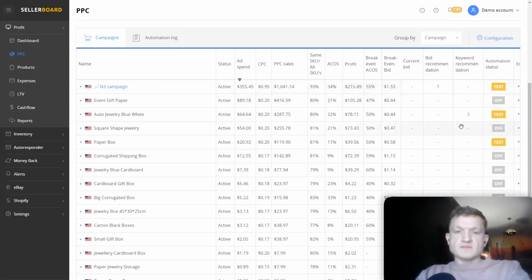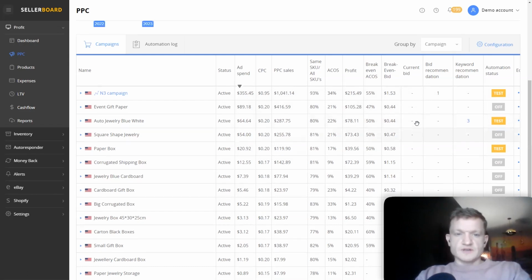Because you could either enter a market and want to get your product out there, and you're ready to spend more just for exposing the product to the market, or maybe you want to support your organic sales and then you will keep your ACoS at the level of your break-even ACoS. Or if you want the campaign to be profitable, you've got to be lower with your ACoS than the break-even ACoS indicator. Yeah, so this is the module.